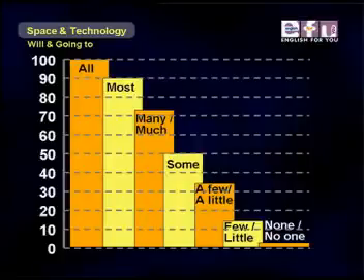Below that is some, about 50% of something. A few or a little. So a few used with countable nouns. A little used with uncountable nouns, maybe 30%. And below that, few or little. And then 0%, we have none or no one.